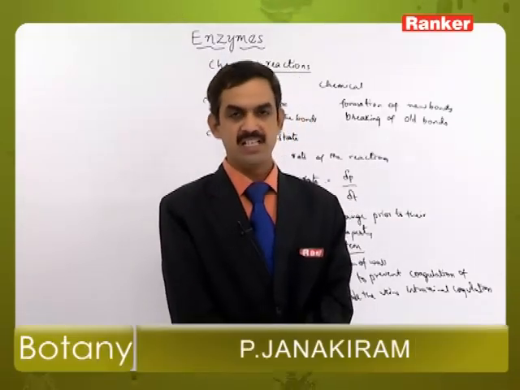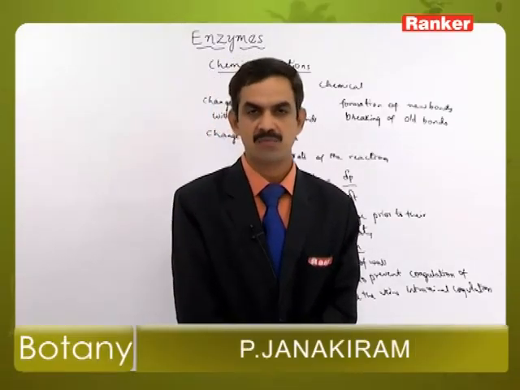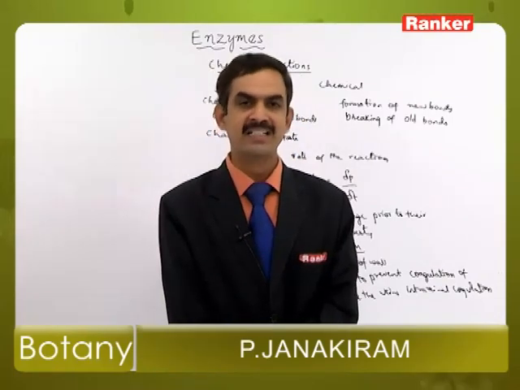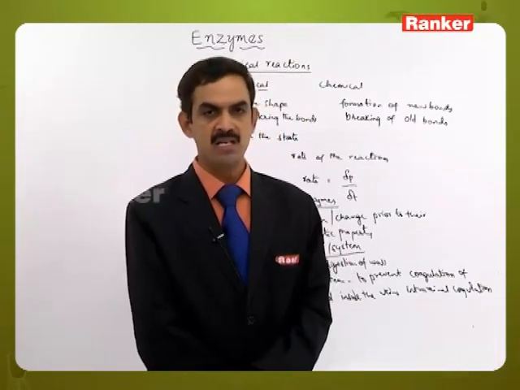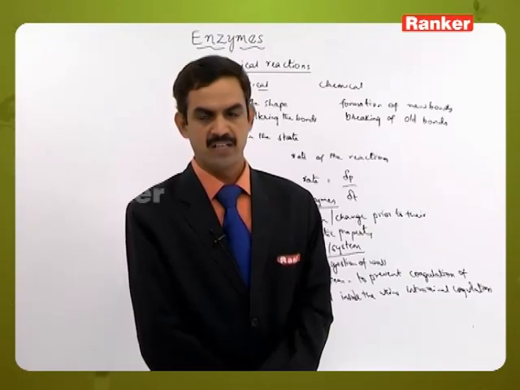So likewise, some significances are related to these various types of zymogens, which are useful in the digestive process and also in the circulatory process of living organisms.